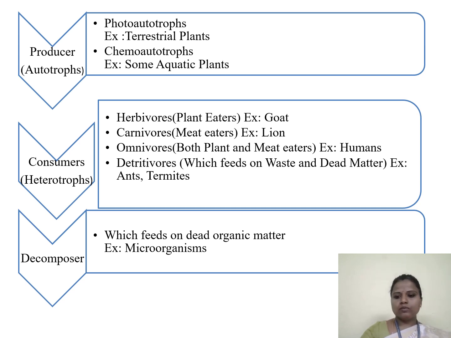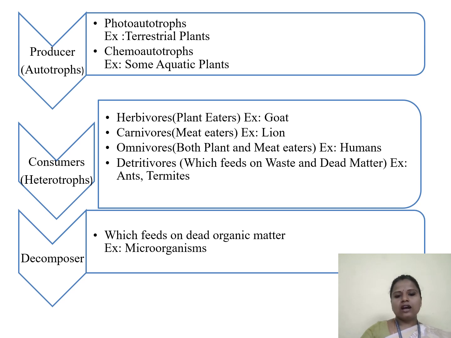The next is chemoautotrophs. By using chemicals, they prepare their own food. That is called chemoautotrophs. Some aquatic plants, where sunlight is negligible, use chemicals in that region to produce their own food. Next, consumers. Consumers are heterotrophs. These depend upon other organisms, other plants.